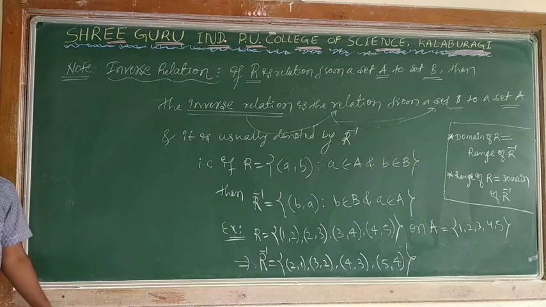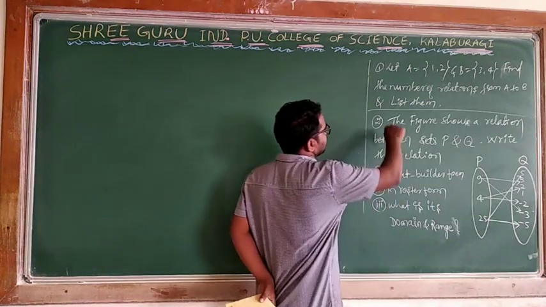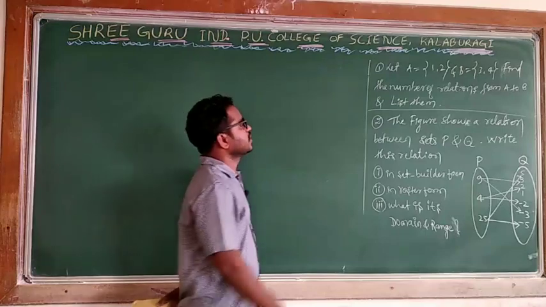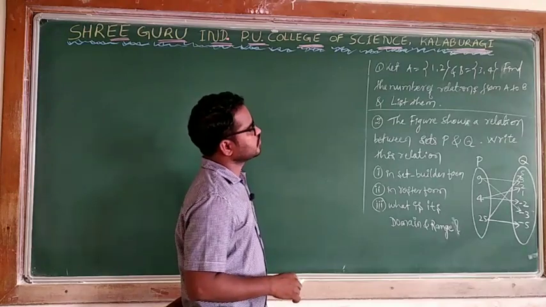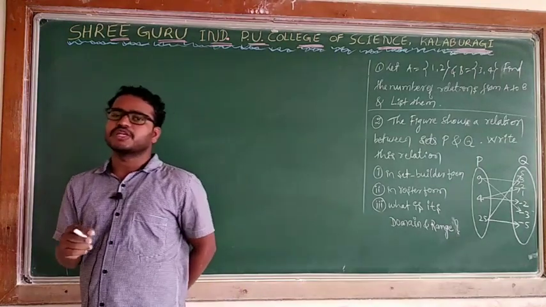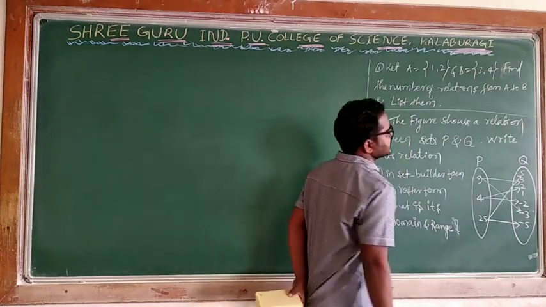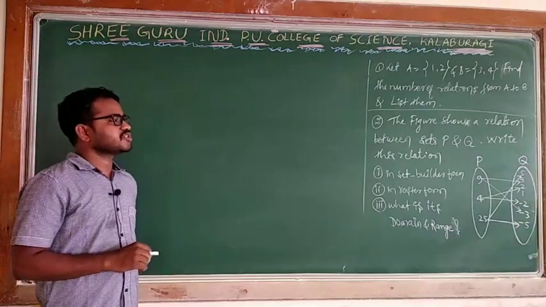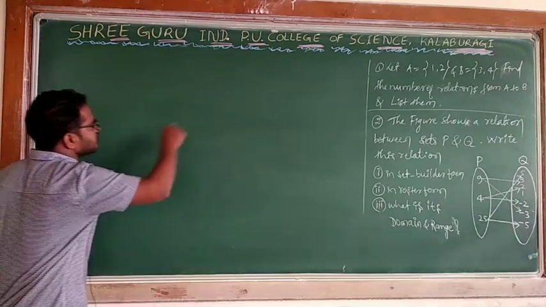Copy this one. I will take some problems. I will take some examples today. I already wrote 2 examples here, 2 questions. I will solve them one by one. What is the first one? Let A be equal to 1 comma 2 and B equal to 3 comma 4. Find the number of relations from A to B. He is asking how many relations are possible from A to B. Find the number of relations and also list them. List them means you have to express them. If 16 relations are possible, you write and show what the possible relations are. Okay, I will solve it.